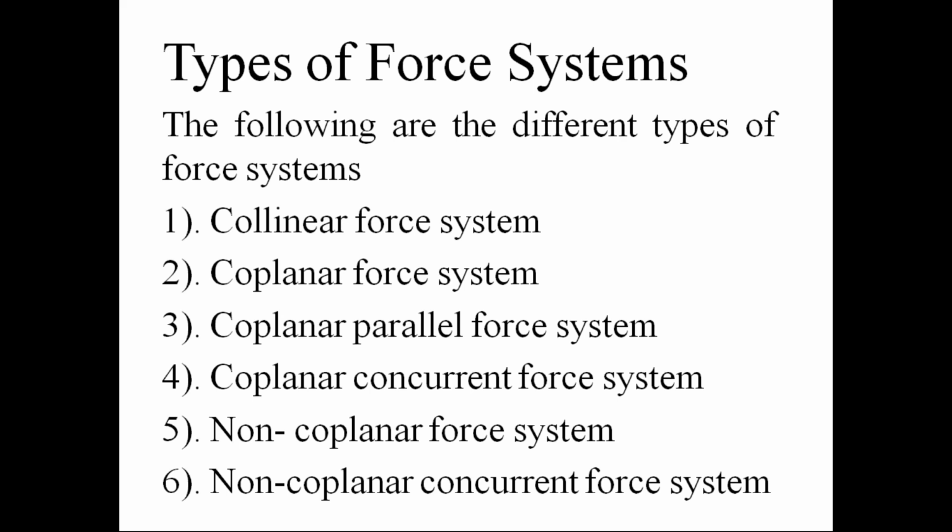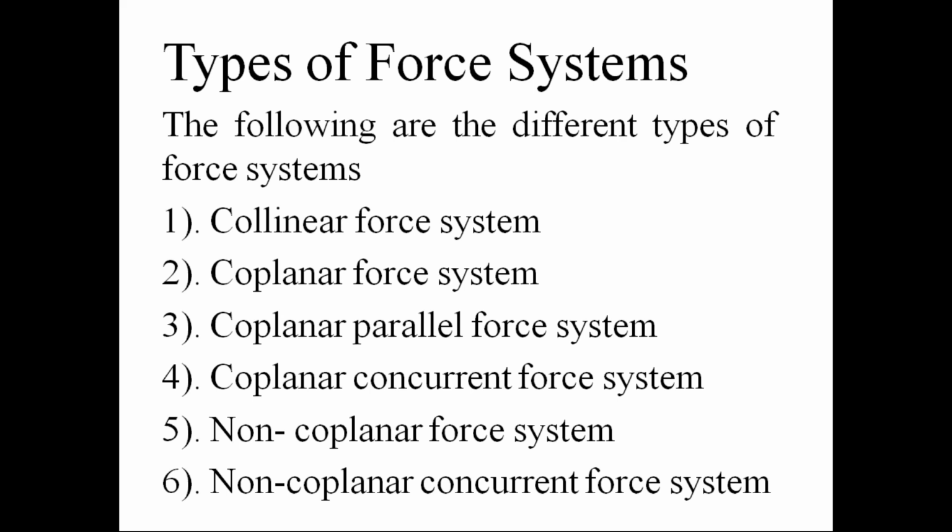We have in engineering mechanics 6 types of force systems. What are those different types of force systems? First one is collinear force system. Second one is coplanar force system. Third one is coplanar parallel force system. Fourth one is coplanar concurrent force system. Fifth one is non-coplanar force system. Sixth one is non-coplanar concurrent force system. So like that, we have 6 types of force systems.